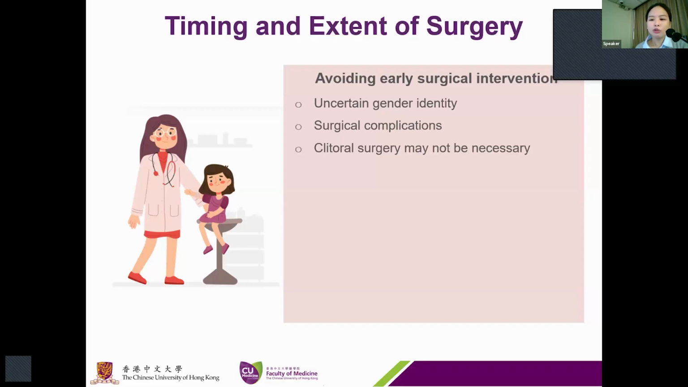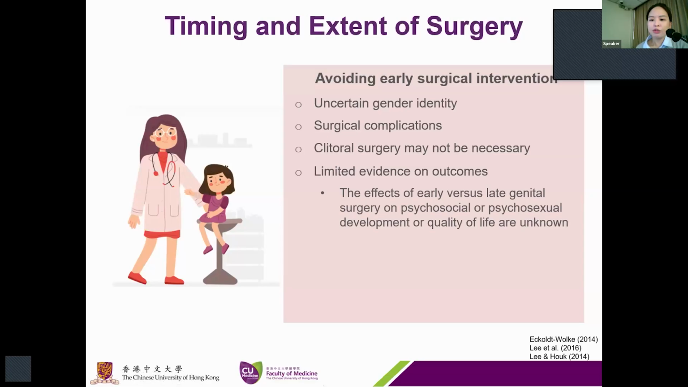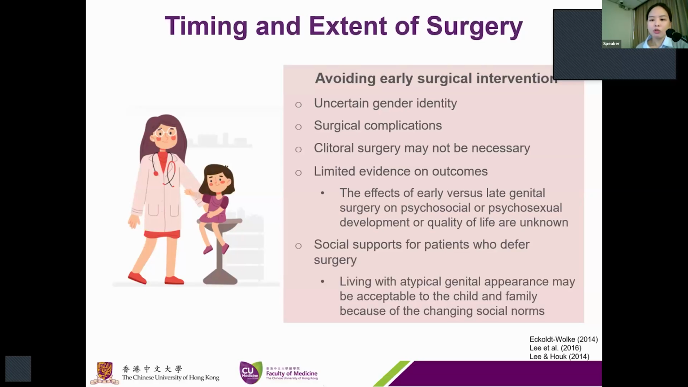And third, clitoral surgery may not be necessary at an early stage. An enlarged clitoris observed in a newborn may decrease in prominence over time with adequate glucocorticoid treatment. There is limited evidence on the surgical outcomes. The effects of early versus late genital surgery on psychosocial or psychosexual development or quality of life are still unknown. And nowadays, living with an atypical genital appearance may be acceptable to the child and the family because of changing social norms and peer support.